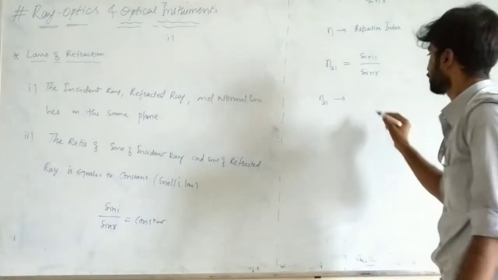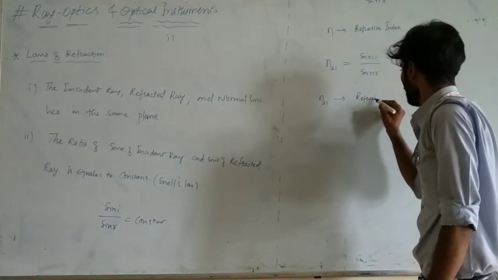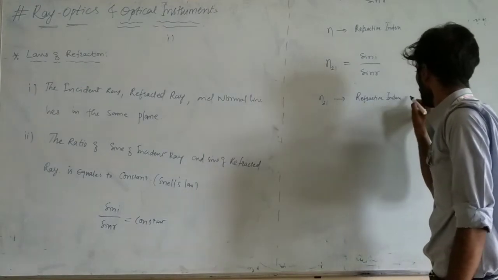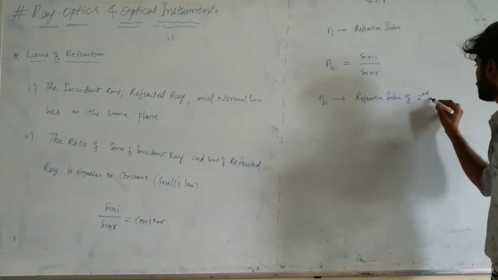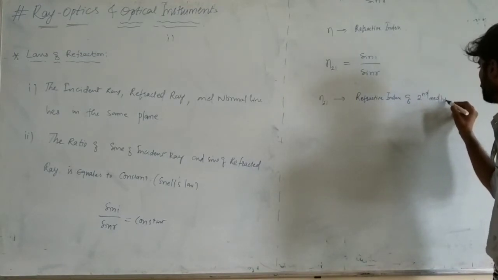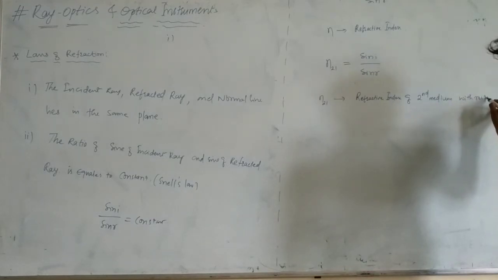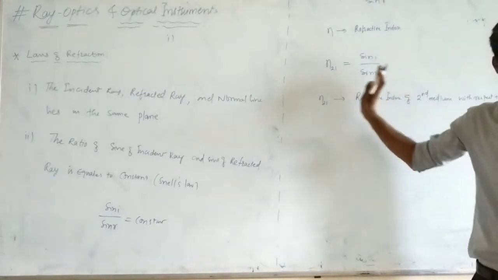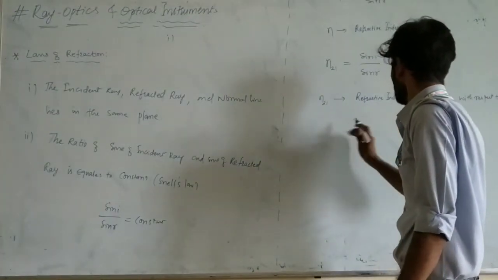Correct? Note down: refractive index of the second medium with respect to the first.